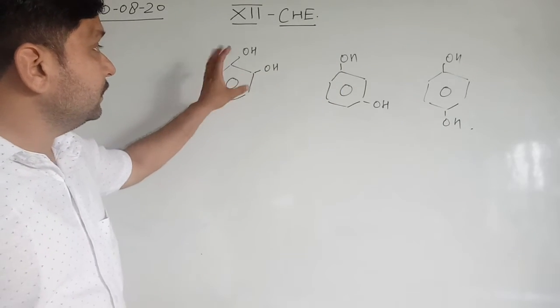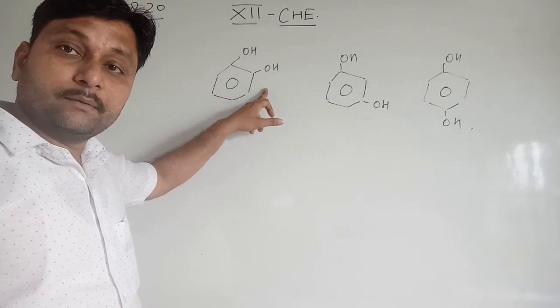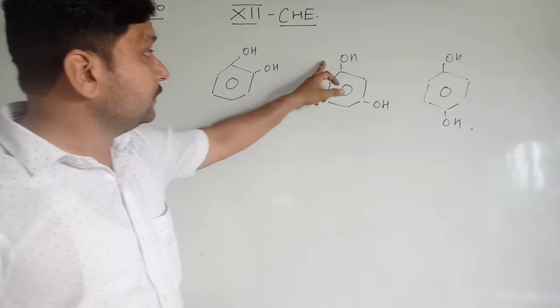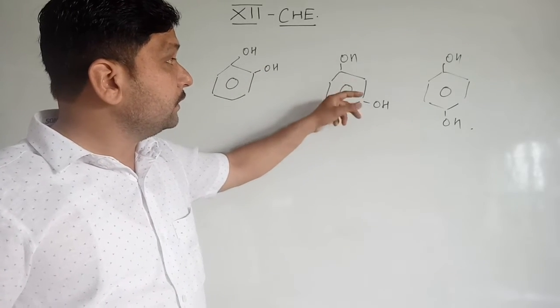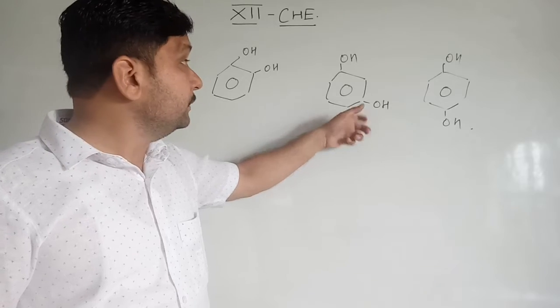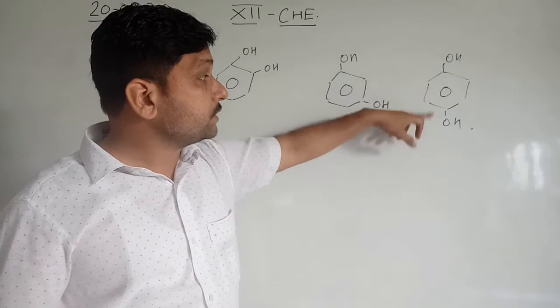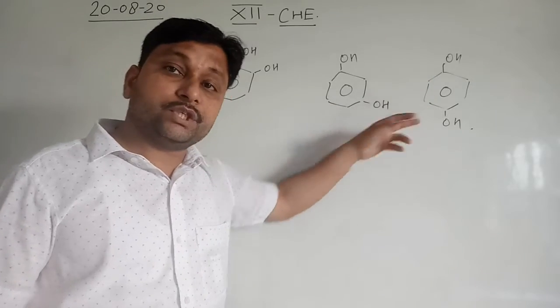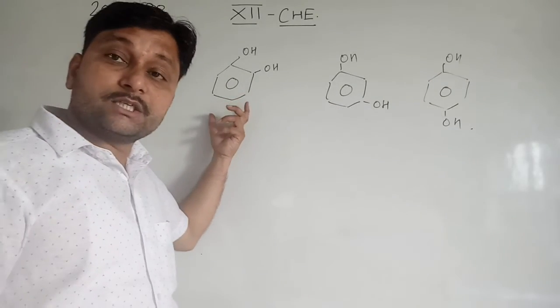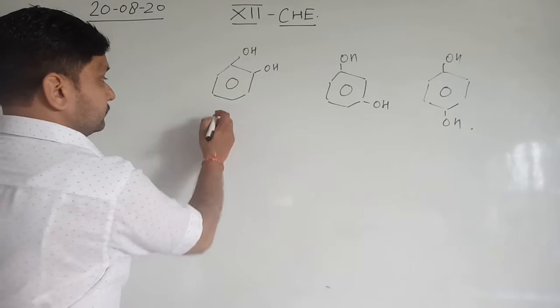So there are two OH groups on adjacent carbons, two OH groups at alternate positions, that is one and third position, or we can say the meta condition, and OH on the para position. When they are adjacent, it is known as catechol.